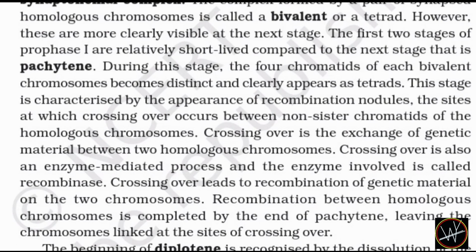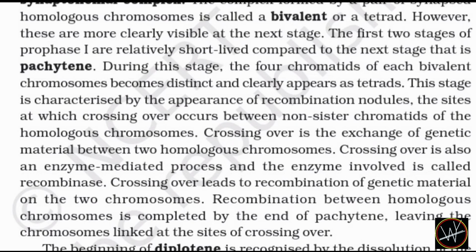However, these are more clearly visible at the next stage. The first two stages of prophase I are relatively short-lived compared to the next stage, that is pachytene. During this stage, the four chromatids of each bivalent become distinct and clearly appear as a tetrad.